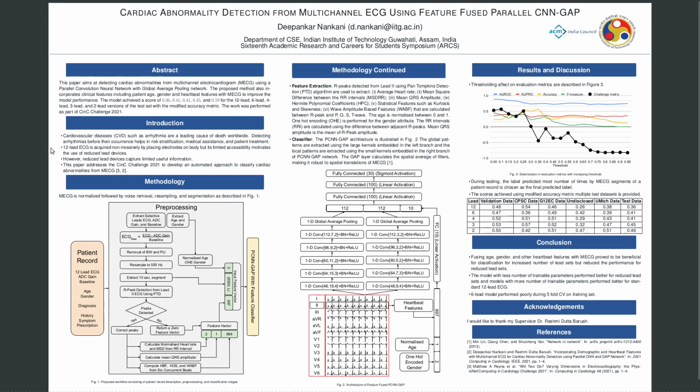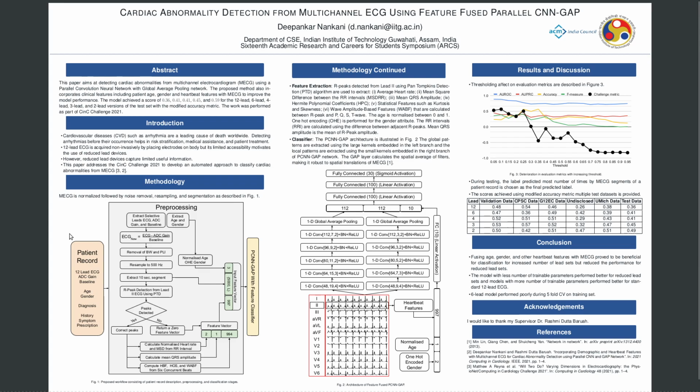Cardiovascular diseases such as arrhythmia are a leading cause of death worldwide, and detecting these arrhythmias before their occurrence helps in risk stratification, medical assistance, and patient treatment. The 12-lead ECG is acquired non-invasively by placing electrodes on the human body, but its limited accessibility motivates the use of reduced lead devices. However, these reduced lead devices capture limited useful information. So, this paper addresses the challenge to develop an automated approach to classify different cardiac abnormalities from multi-channel ECG.